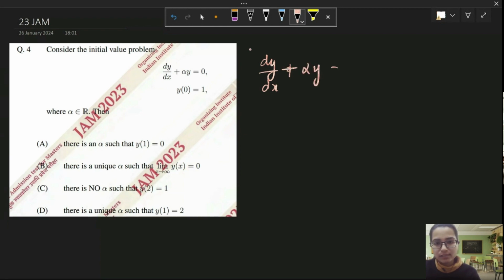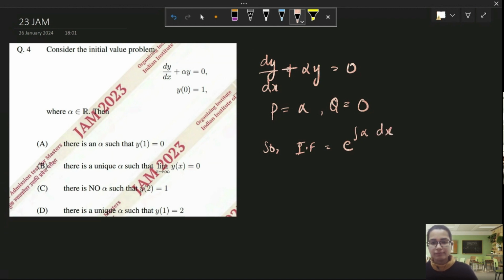dy/dx plus alpha y is equal to 0. So how do we solve this equation? This is a linear differential equation. We can just separate the variables, or we can solve it using the linear differential equation method. Here, using the formula, if I take p equal to alpha and q equal to 0, the integrating factor will be e raised to power integration of alpha with respect to x. So this is going to be e raised to power alpha x. This is my integrating factor.